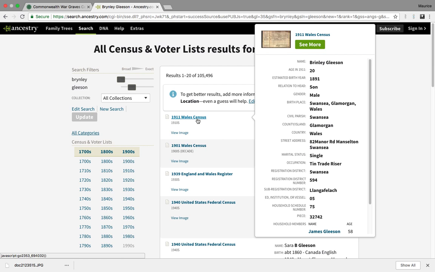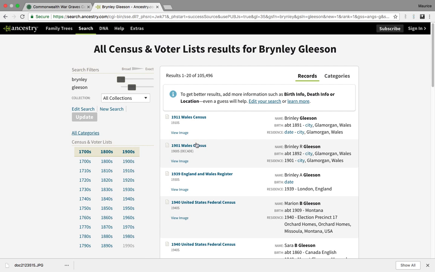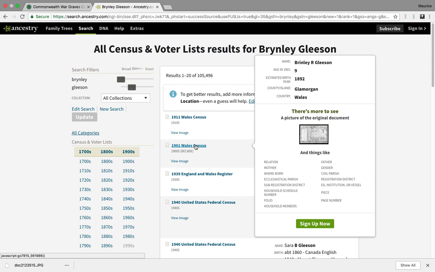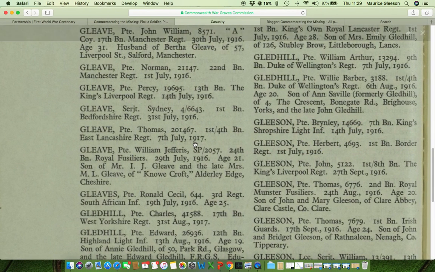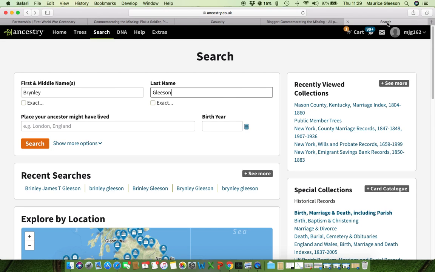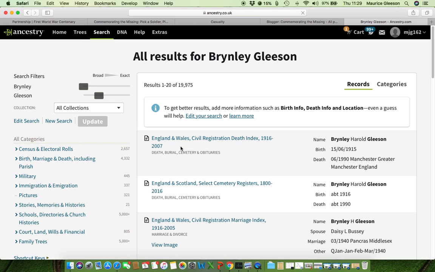And that's in 1911. You can also go back to the 1901 census and see that, again, the estimated birth year is 1892. So it probably is the same person. Now, what I've done is I've actually signed in to Ancestry. So if I go to that web page now and search for Brynley Gleeson again, you'll see the exact same data coming up, but this time there's actually much more information. If I filter it by military, first of all,